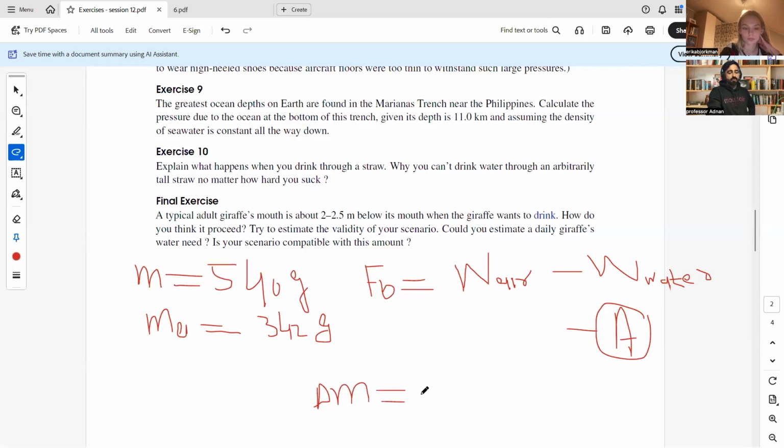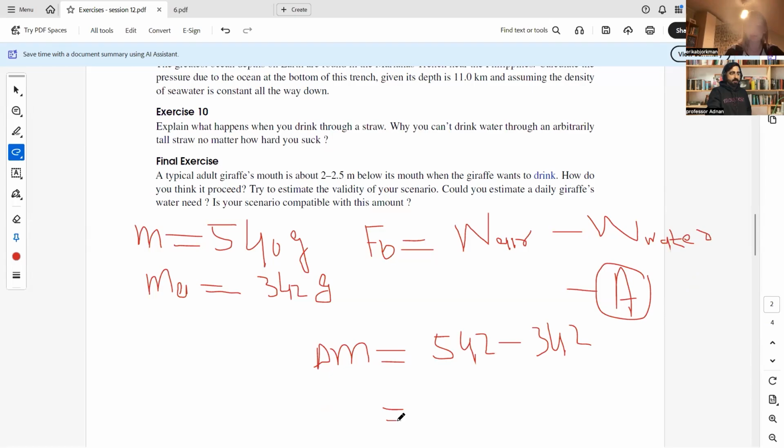Delta m is equal to mass in the air, that was 540, minus mass in the water, where delta stands for the change in the mass. First of all, we are calculating the change in mass. Then in this case, we will have the apparent weight, and from that apparent weight we will be able to calculate the buoyant force, which is actually the cause of that apparent weight. It is equal to 540 minus 342.